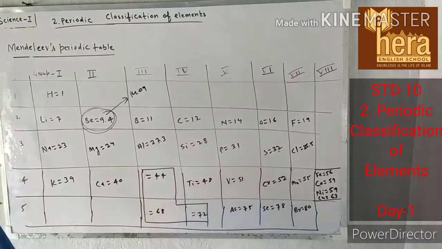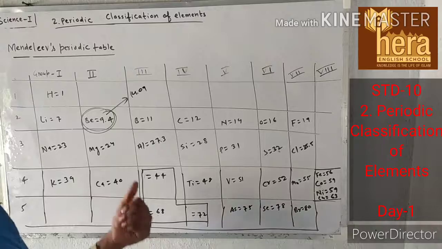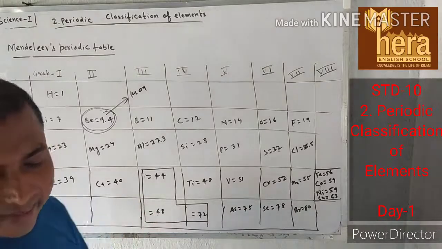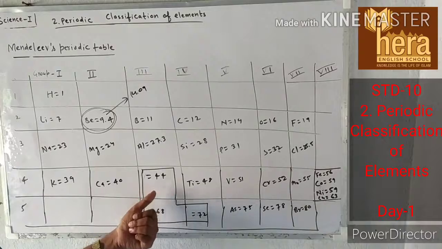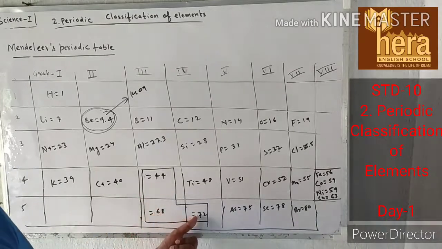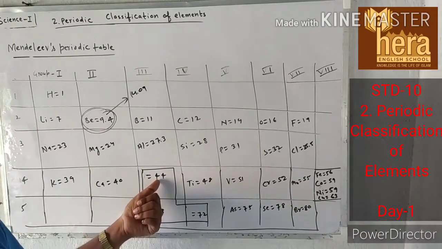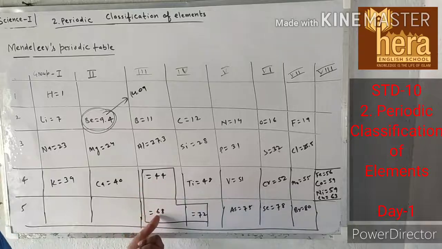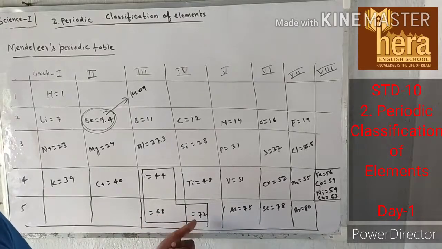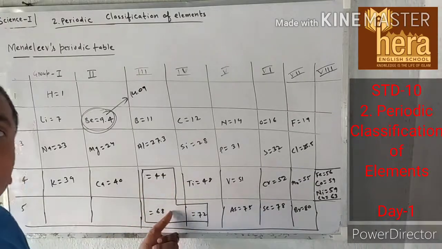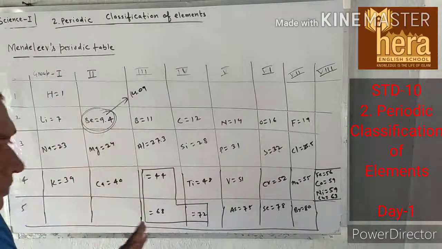Later on, these elements were discovered and named scandium, gallium and germanium. Eka boron was named scandium, Eka aluminium is known as gallium and Eka silicon is known as germanium, and the atomic masses were approximately the same as predicted by Mendeleev.